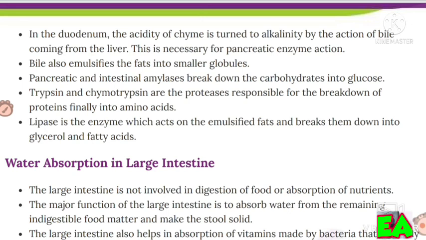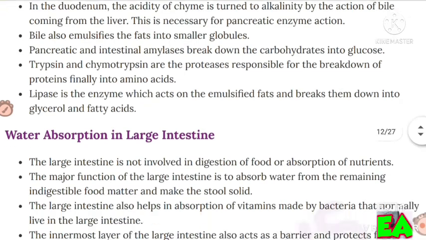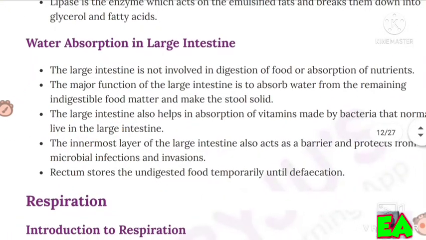Bile also emulsifies the fats into smaller globules. Pancreatic and intestinal amylases break down the carbohydrates into glucose. Trypsin and chymotrypsin are the proteases responsible for the breakdown of proteins finally into amino acids. Lipase is the enzyme which acts on the emulsified fats and breaks them down into glycerol and fatty acids.